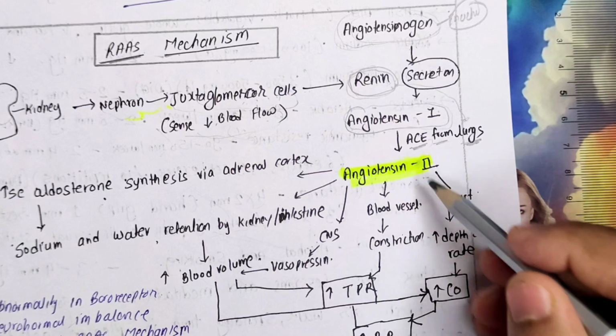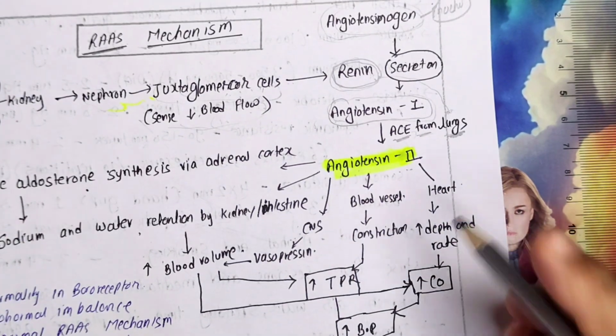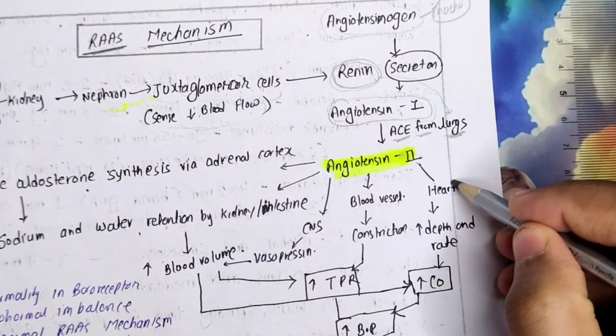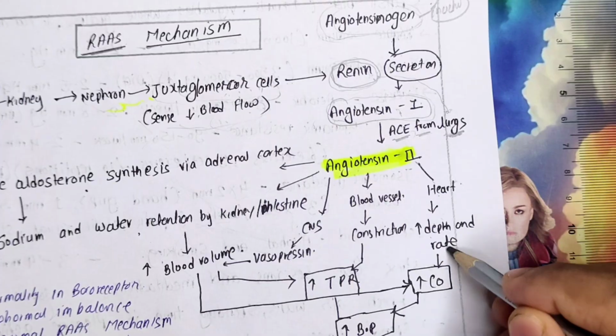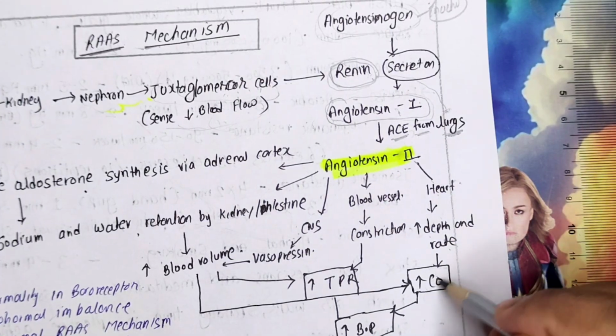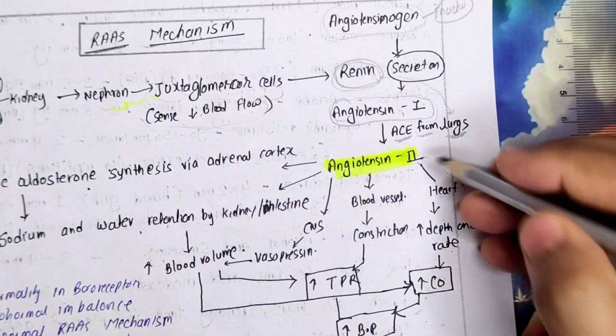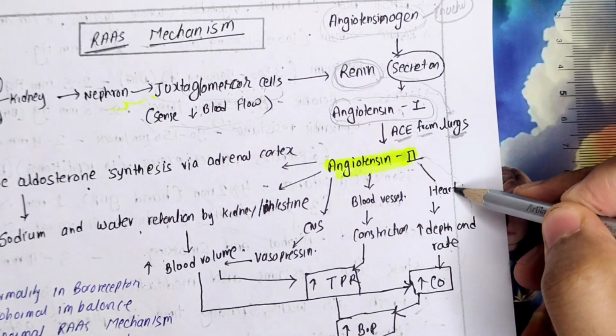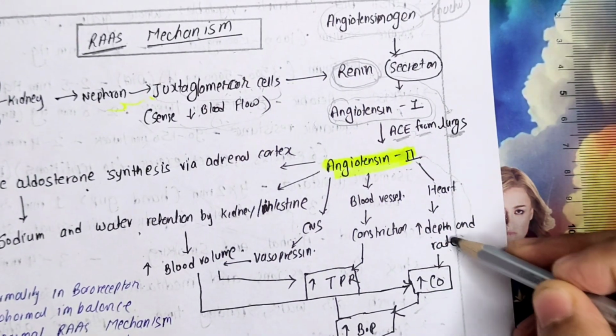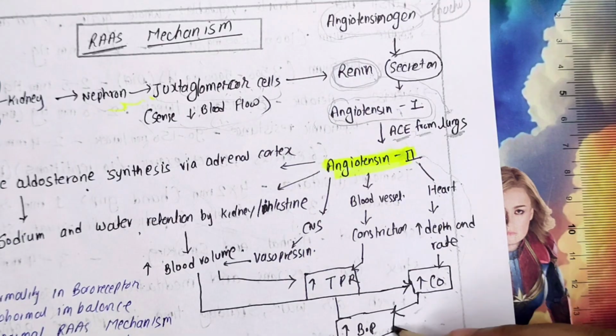One by one, what this angiotensin will do, we are going to summarize it here. First, angiotensin will go to the heart. It will increase the depth and rate of heart, ultimately increasing the cardiac output, increasing the BP. This pathway is clear. Hope we have understood. Angiotensin 2 will go to heart, increase depth and rate of heart, increase cardiac output, increase BP.